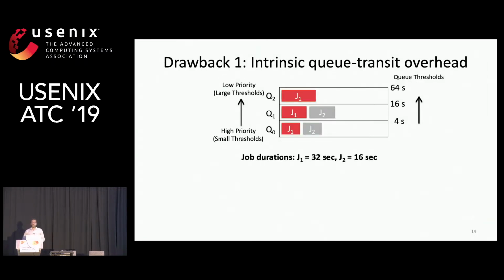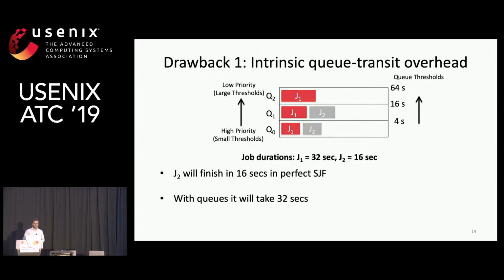The first drawback is that jobs pay an intrinsic overhead while transiting the queues. Let us consider a simple example here with two jobs, with J1 of duration 32 seconds and J2 of duration 16 seconds. Both the jobs arrive at the same time in the order J1 and J2. If it were perfect SJF, J2 would go first and finish in 16 seconds. However, in the process of learning sizes using queues, it has to transit through Q0 and Q1. And as you can see, in each of the queues, it will be blocked by J1. So this makes its completion time go to 32 seconds.